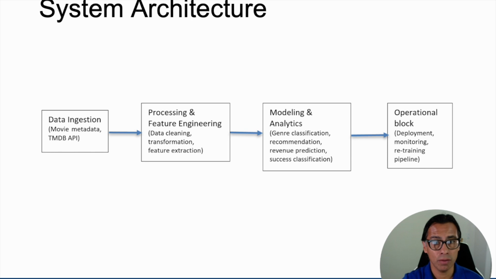This fits into our modeling and analytics block, composed of independent models for genre classification, movie recommendation, revenue prediction, and success classification, allowing flexibility and enabling each model to evolve or be replaced without impacting the others. Finally, we envision an operational block for deployment, monitoring, and continuous retraining, laying the groundwork for a production-ready platform.